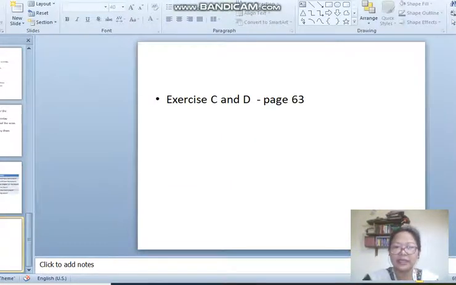This is exercise C and D from the textbook, page number 63. This is brain twisters. Now coming to exercise D. Rewrite these sentences in active voice. What are you being disturbed by? This is a passive voice. What is disturbing you is the active voice.